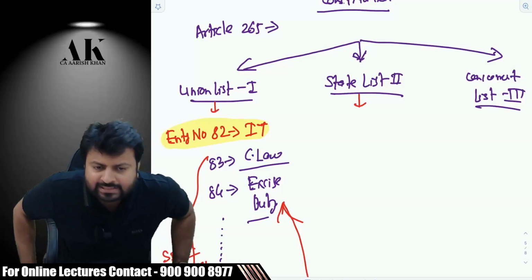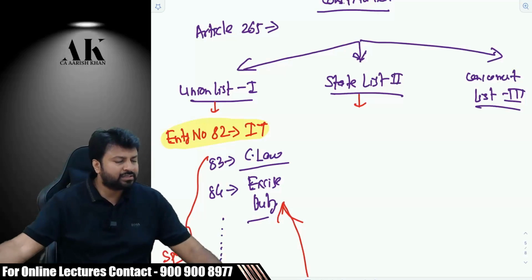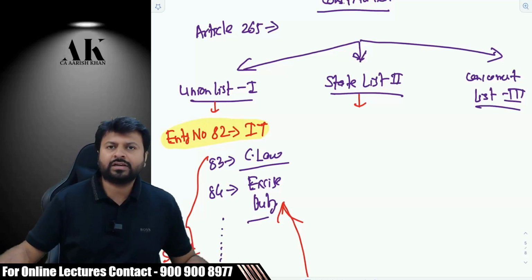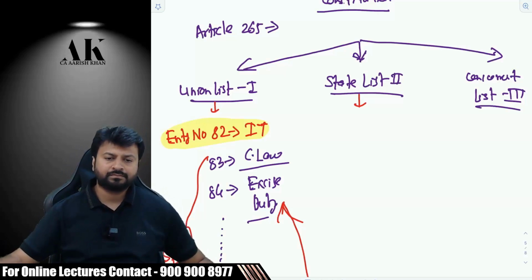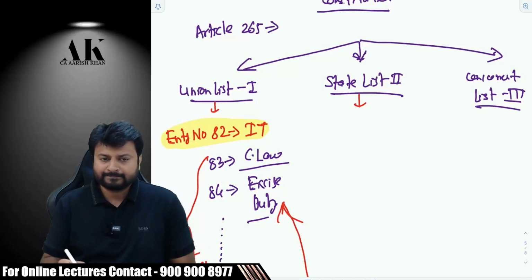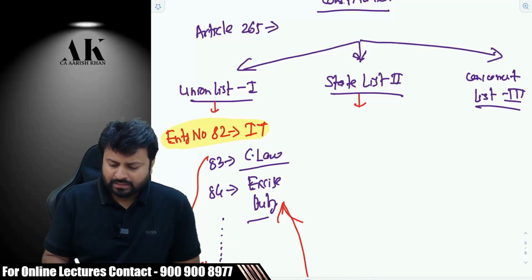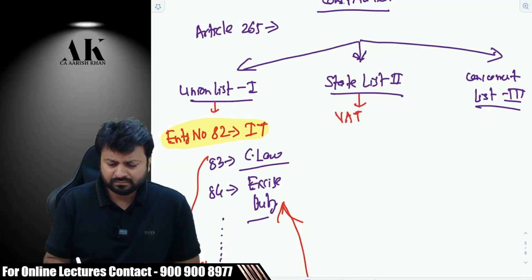Now, state law. Give me some examples of taxes or duties or any kind of revenue that the government generates through state law? Please. VAT. Is VAT imposed today also? After GST? VAT on what? Liquor. Yes, petrol, diesel.